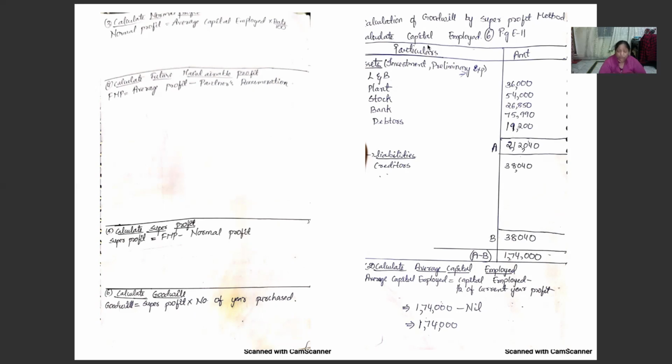First of all, in this problem, capital employed is not given to us. So first of all, we have to calculate the capital employed by taking all assets except investment and preliminary expenses, and all liabilities. In liabilities also, we'll be taking only the current liability, but not any other liability.